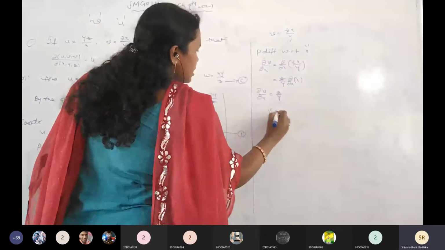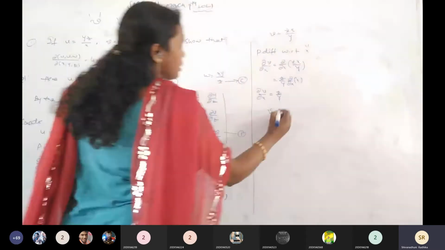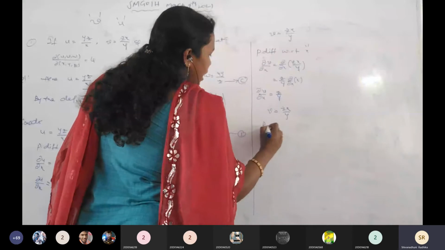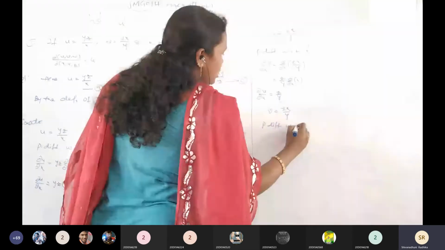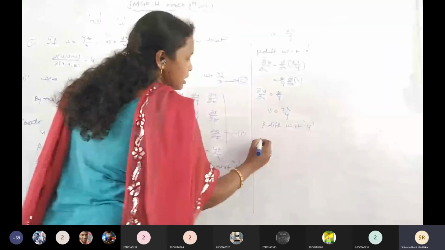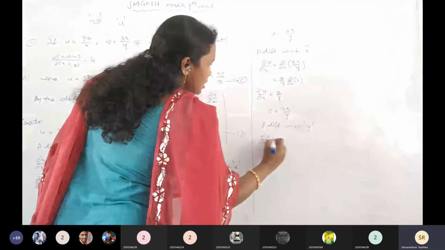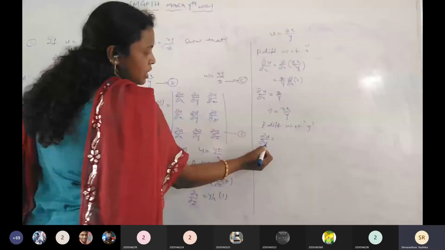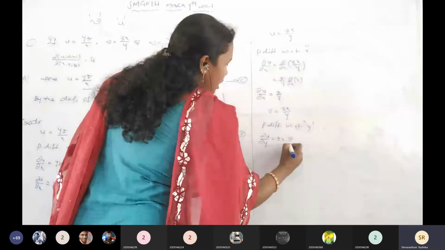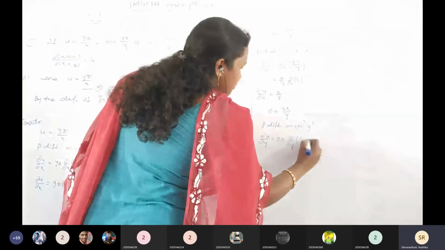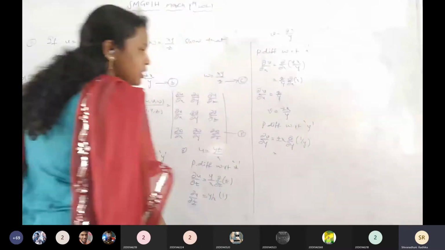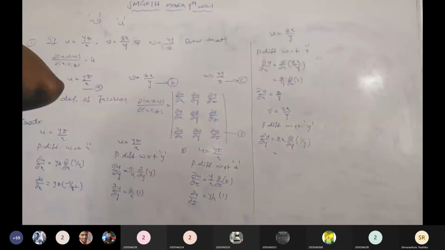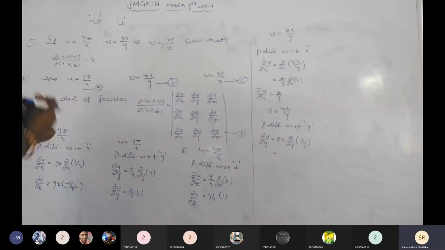Is it clear? Same function, v equals zx by y, partially differentiating with respect to y. Is it clear? Then ∂v/∂y equals, with respect to y, z and x are constants taken outside, ∂/∂y of 1 by y. What is 1 by y differentiated? Tell me. 1 by y differentiating.